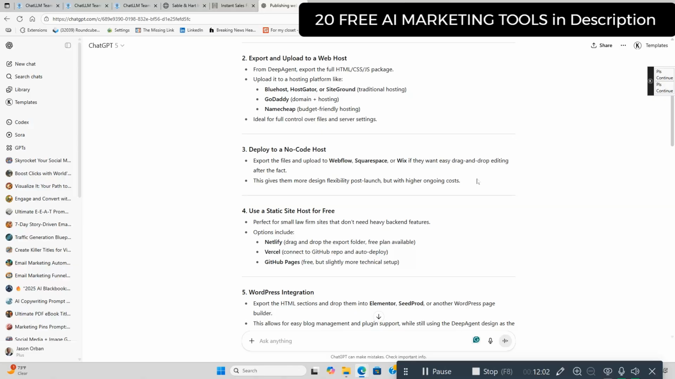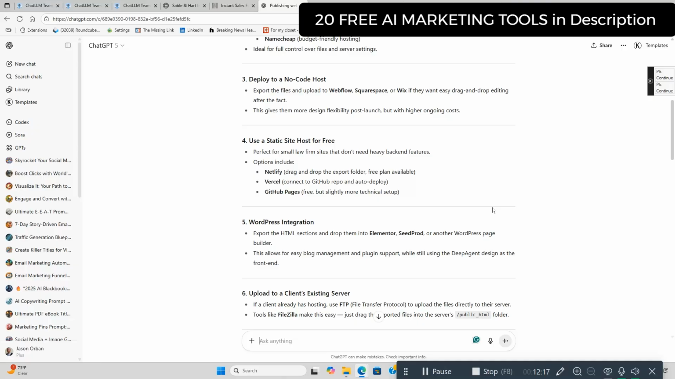Deploy to a no-code host. Export the files and upload to Webflow, Squarespace, or Wix if they want easy drag-and-drop editing after the fact. This gives them more design flexibility post-launch, but with higher ongoing costs. Four, use a static site host for free. Perfect for small law firm sites that don't need heavy back-end features.